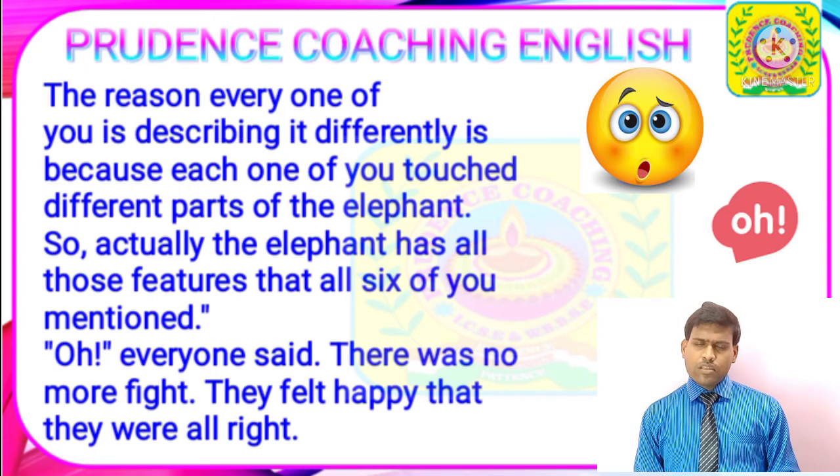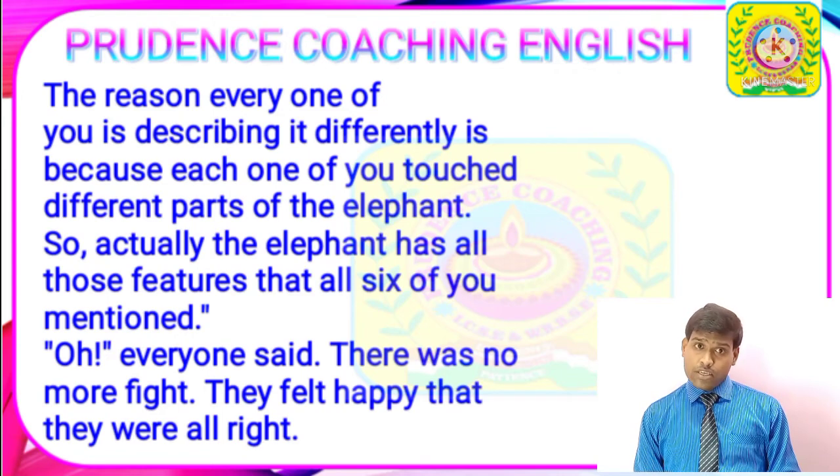Now the wise man said that the actual reason all of you are correct is that all of you have touched different body parts of the elephant. As a result, you felt different things and said different concepts as well. Next, all of you have understood your mistake and the dispute was settled at last. Everyone was happy at the end of the story. So now here the story ends.